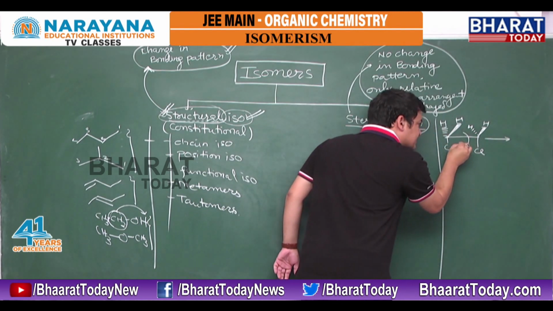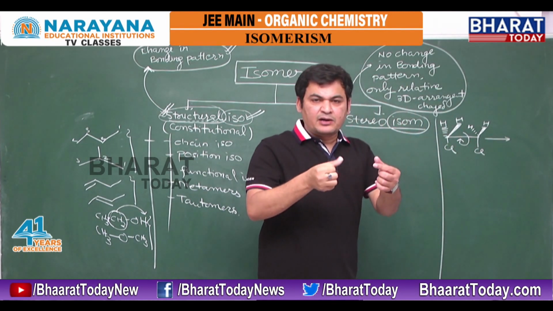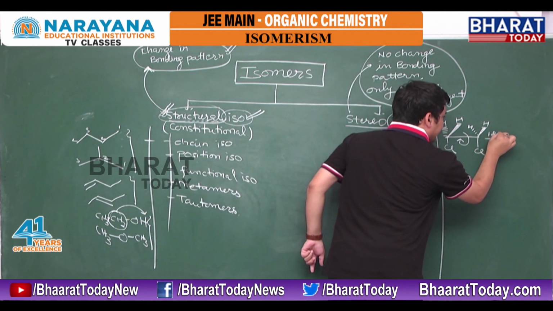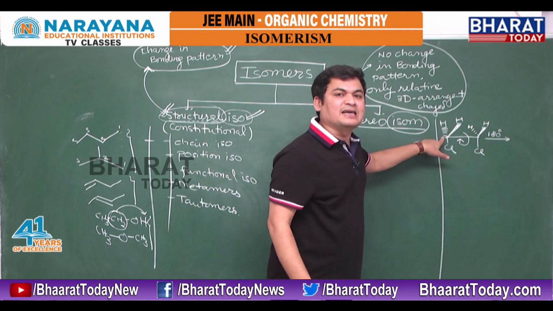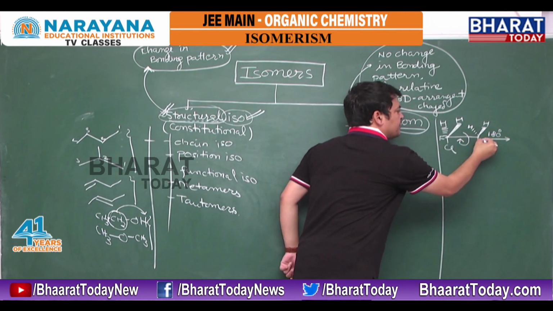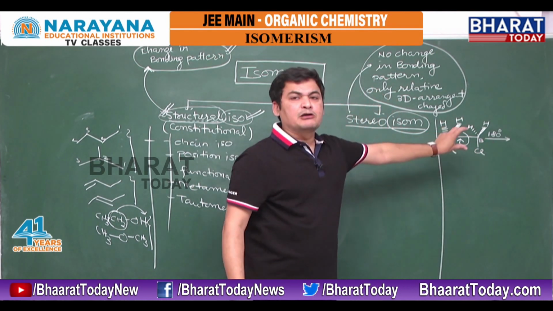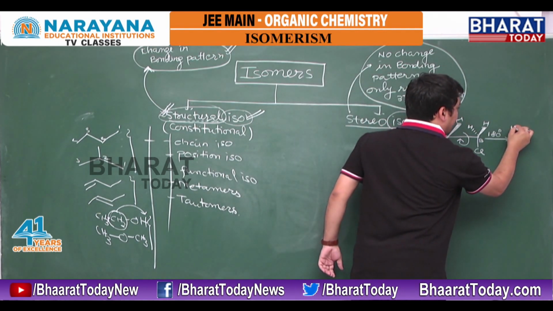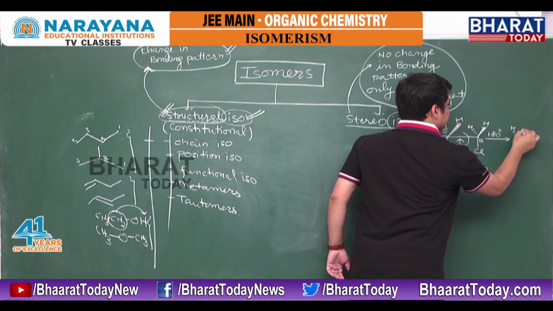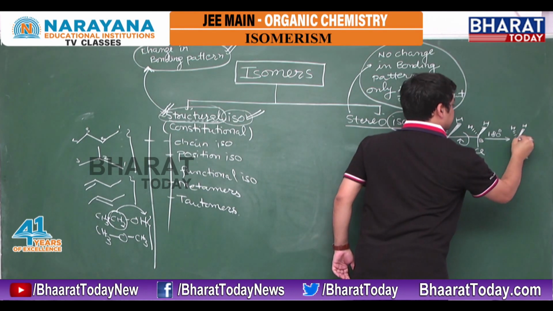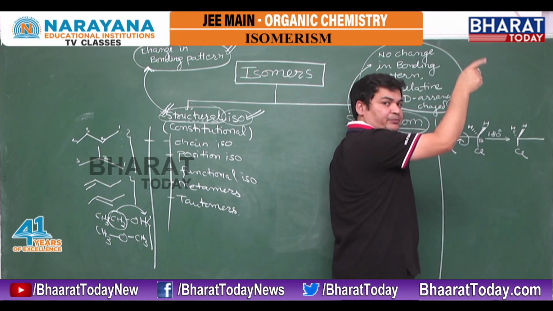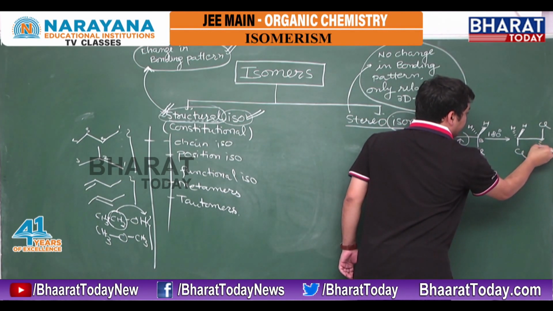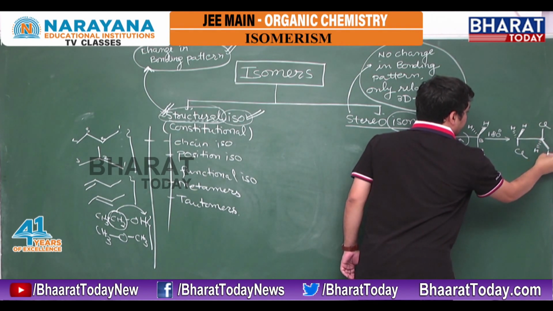If I rotate this single bond, because a single bond can rotate freely, by 180 degrees with respect to the front carbon, suppose this is the front carbon and this is the back carbon, what will I get? The front carbon is as it is, and the back carbon is rotated by 180 degrees. So Cl will come upward, and both hydrogens will be downward.